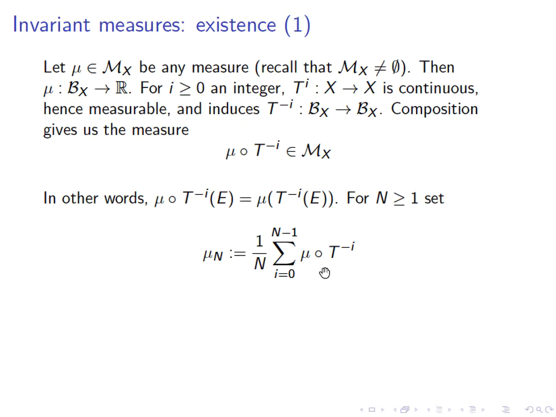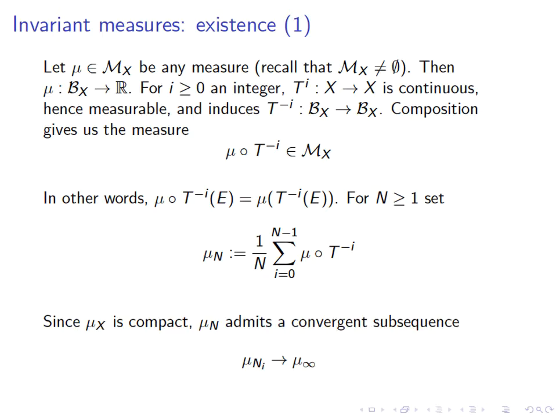So this is n measures: mu, mu T inverse, mu T to the minus 2, etc. And we take their average. We know that M sub X is compact, which means that the sequence that we find here must admit a convergent subsequence,